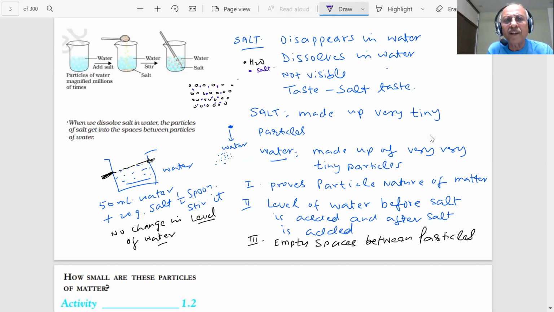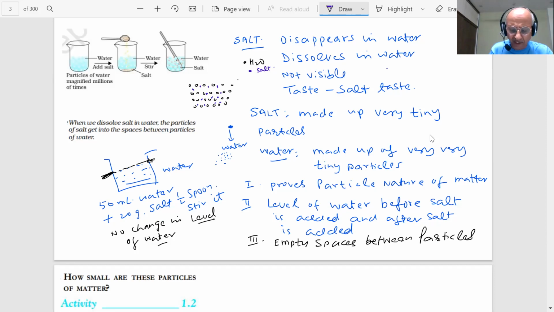So what will be the result? There will be no net change in the volume, and there is a limit up to which you can dissolve. After the water is saturated, no more salt can be dissolved in that water, as you will experience. Then it starts settling down, students. Therefore, what we conclude from this, student, is that matter is not continuous, but matter is made of tiny particles.